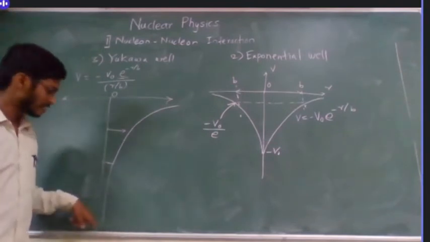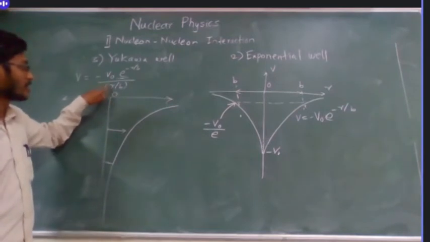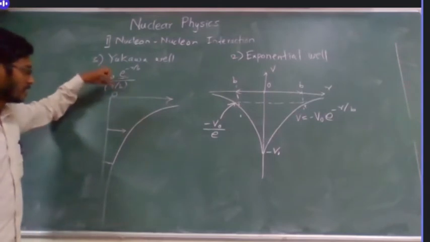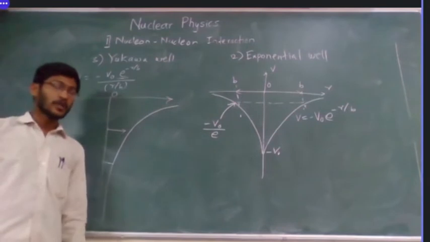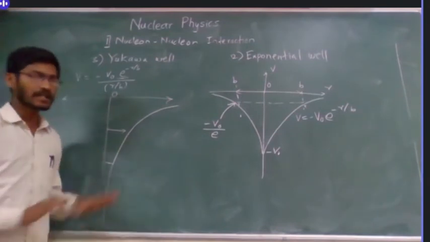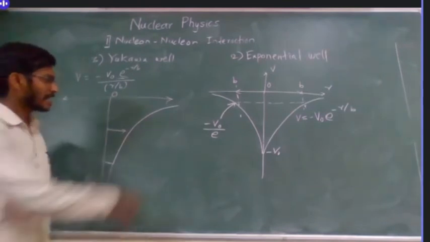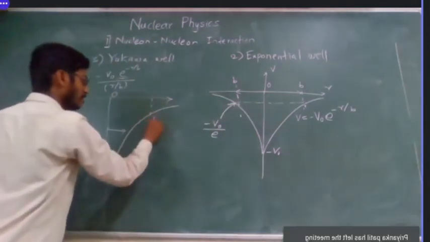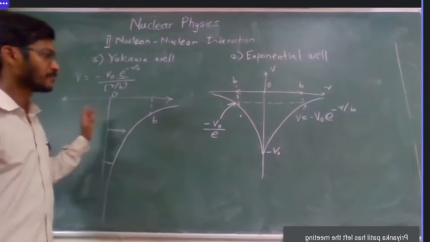It is going to minus infinity and then it will touch. You can see here at r equal to 0, 1 upon 0 is infinity, and here is the minus sign. So at r equal to 0, it is at minus infinity. So if some particle is at the center of the well, it will never come out of the well. This is just what it means. And again it is spreading exponentially, so again we can write here it is b, and the same to the other side.